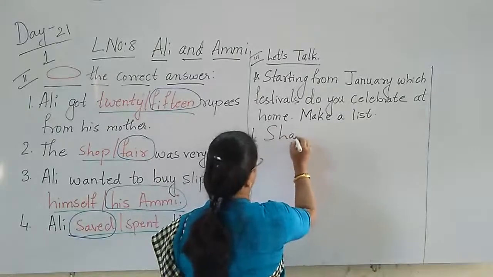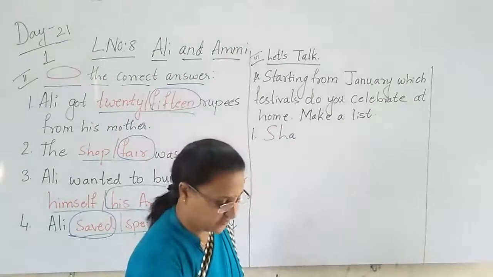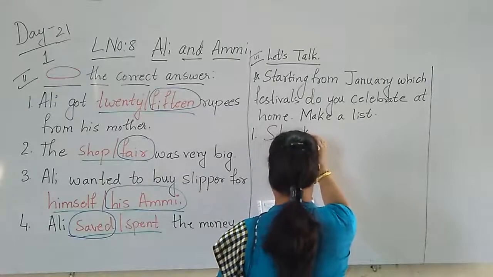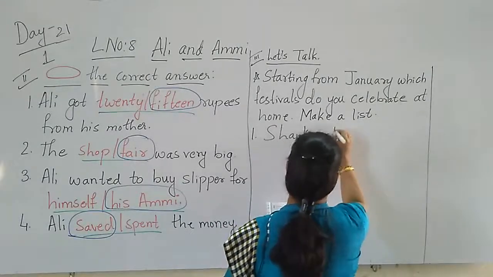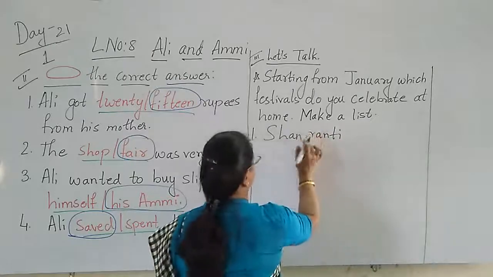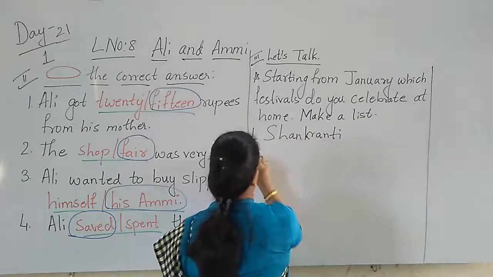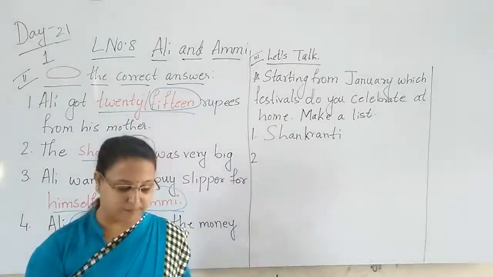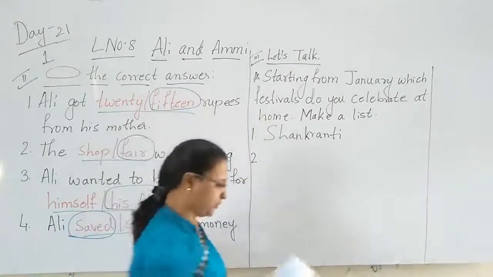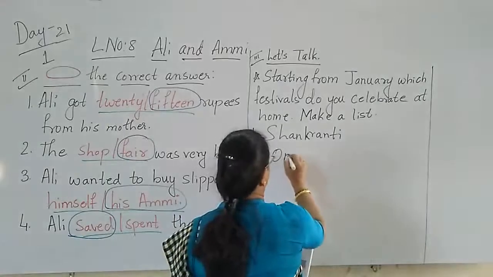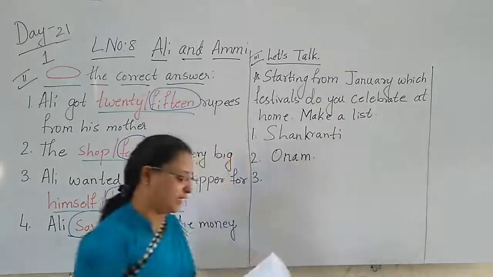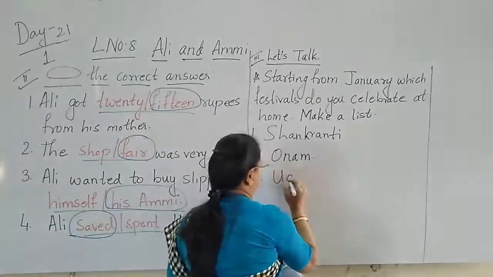Sankranti. The first festival is Sankranti. Sankranti is the festival in the month of January. After Sankranti, which festival will come, children? That is Ugadi. In Kerala, they say Sankranti Onam. What do they call it? Onam. And then Ugadi.